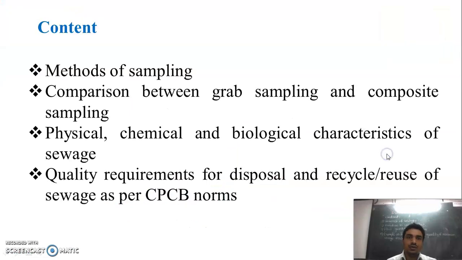Dear students, today we are going to discuss methods of sampling, then comparison between grab sampling and composite sampling, then physical, chemical and biological characteristics of sewage, and lastly quality requirement for the disposal and recycle or reuse of sewage as per the Central Pollution Control Board norm, that is the CPCB norm.